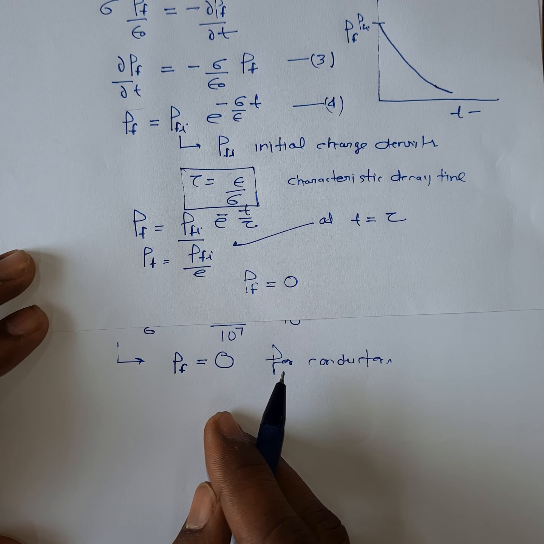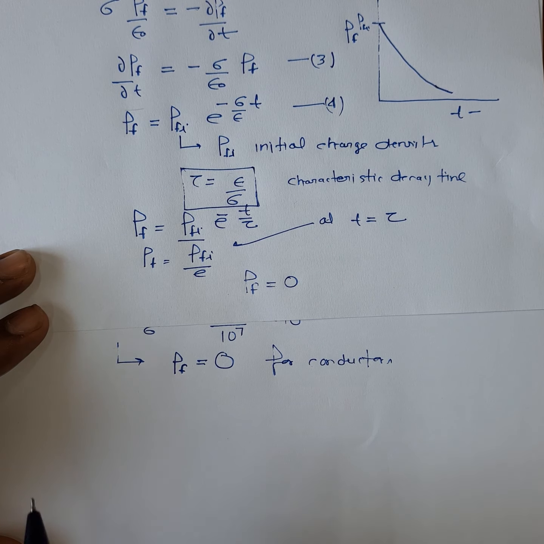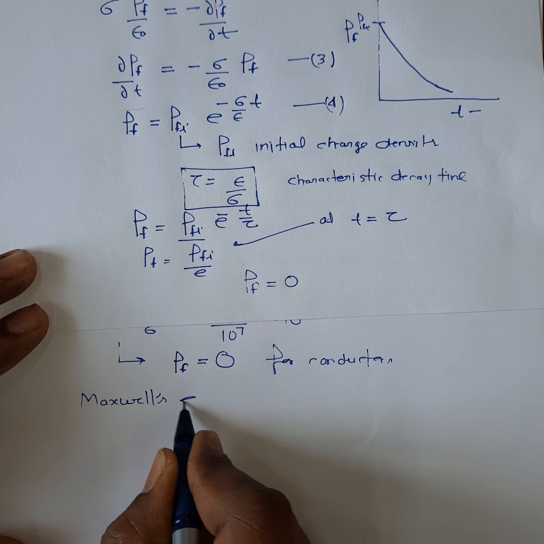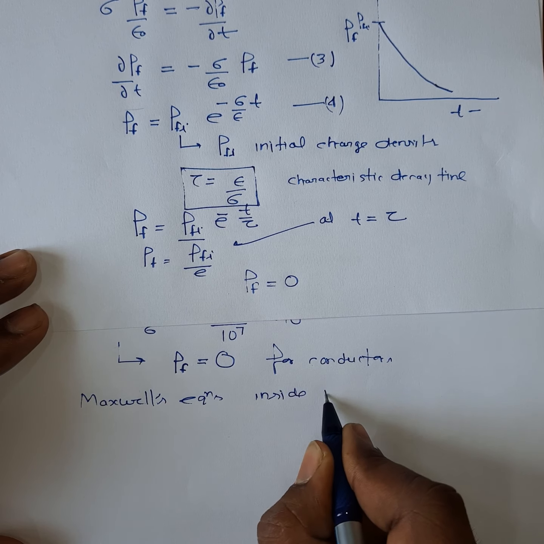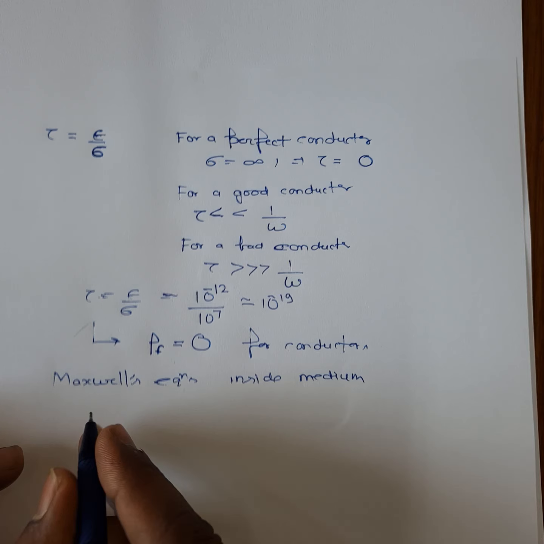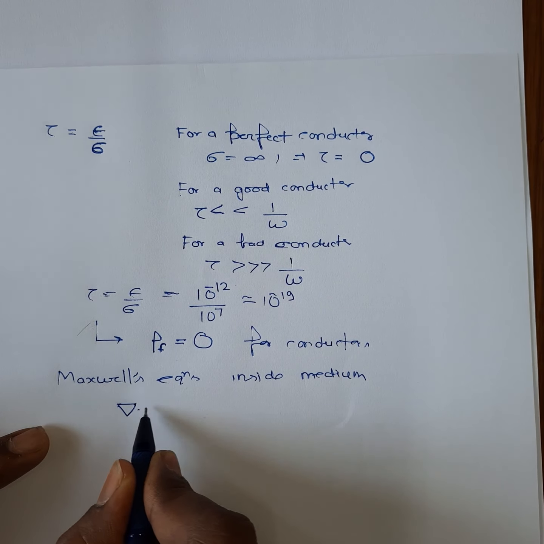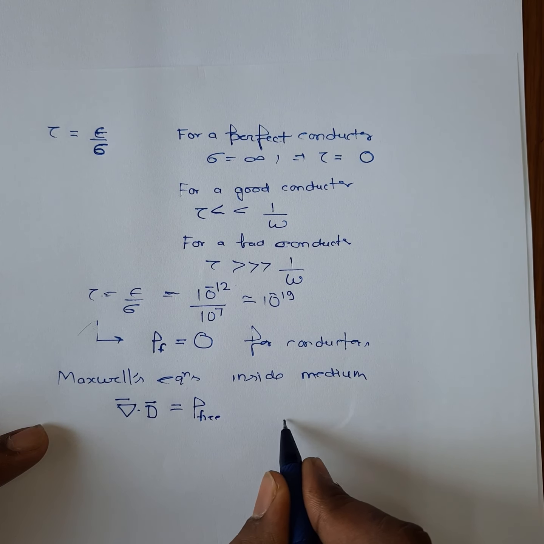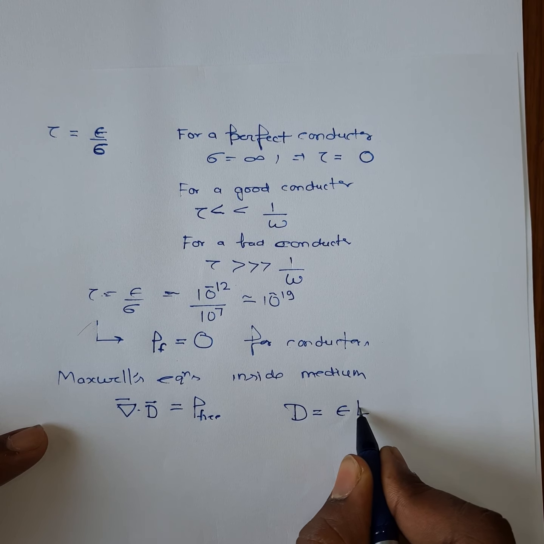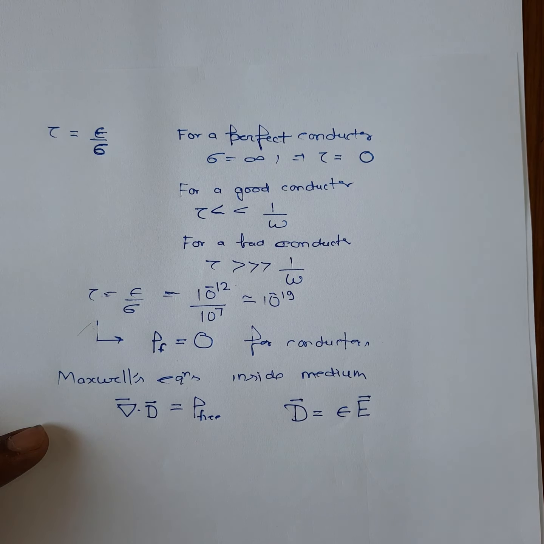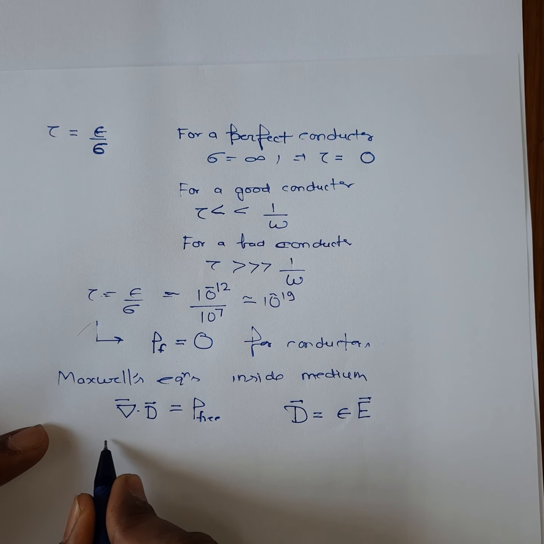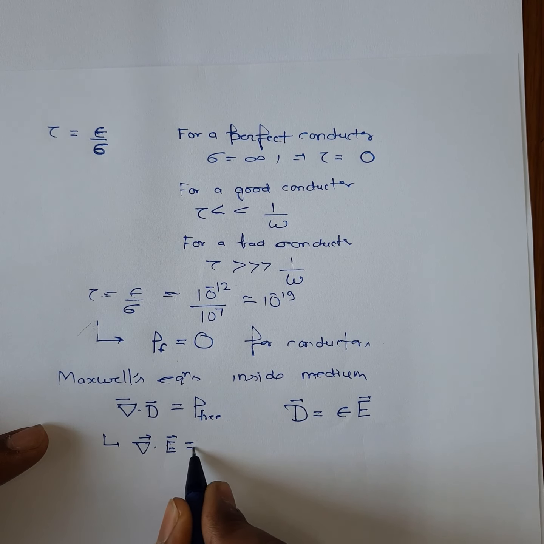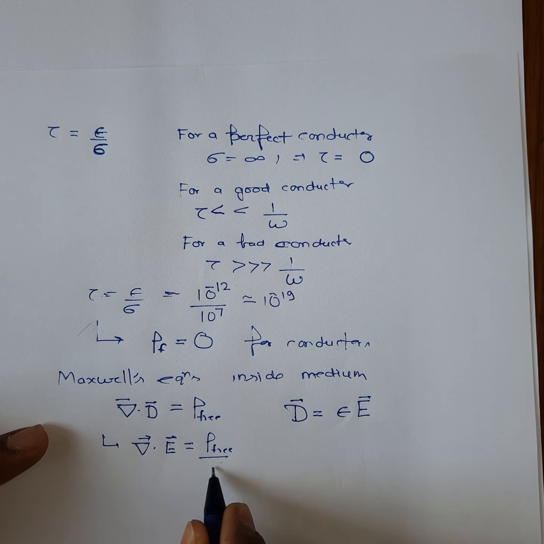So first we will find the wave equation using the Maxwell equations, and we know the Maxwell equations inside a medium. The first relation is divergence of D is equal to rho free, where D is the electric displacement, defined as epsilon E. So this equation can also be written as divergence of E is equal to rho free by epsilon.